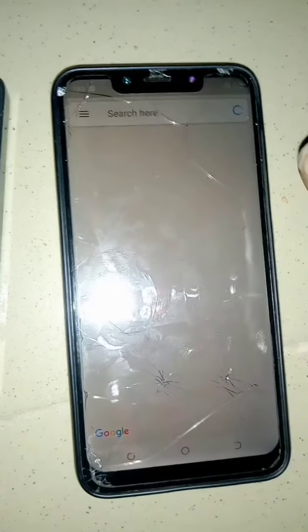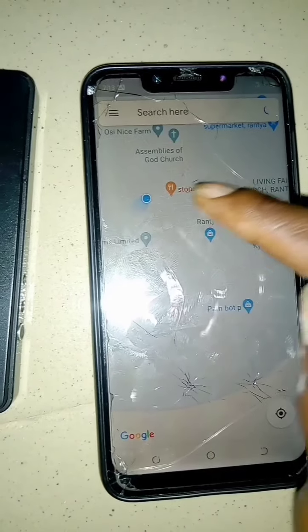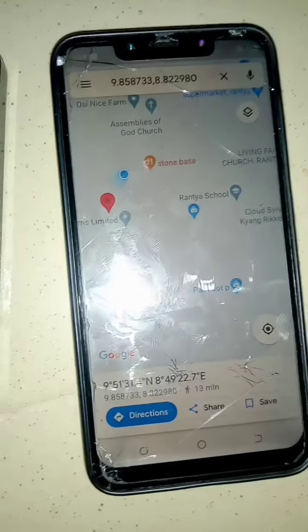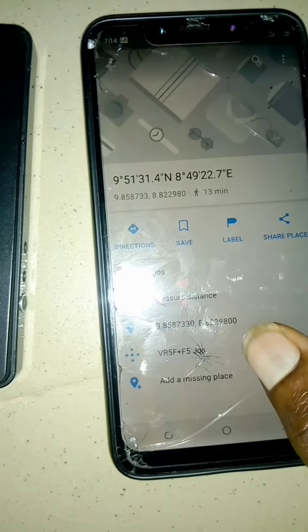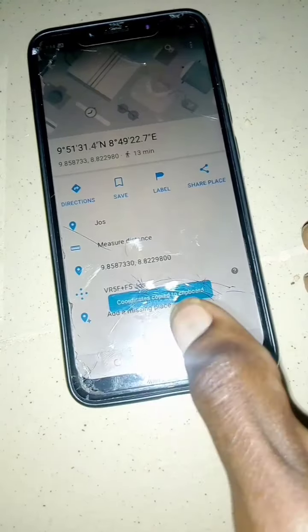I just told you that. So right now I'm going to click on the location. It's a little bit blurry. I'm going to open it. Then I'll put on my data, and then I'll open the location right now. Okay, so when it opens Google Maps, it's going to show you where exactly you're located. From the map here, it shows that I am at Stone Base, and that is actually the truth. I'm at Stone Base. So what we're going to do is, you see this base here, you click on it, and then you see these numbers here, you click on it. So it's going to copy, coordinates copied.